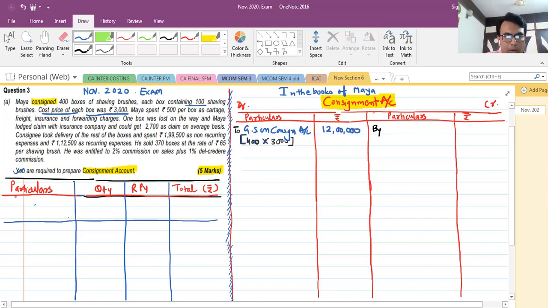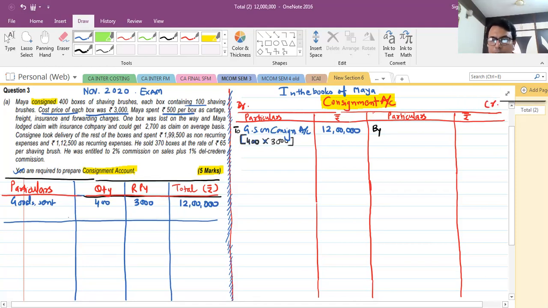Here also I will mention goods sent, quantity 400 box, rate per unit 3,000, and the value is 12 lakh rupees.